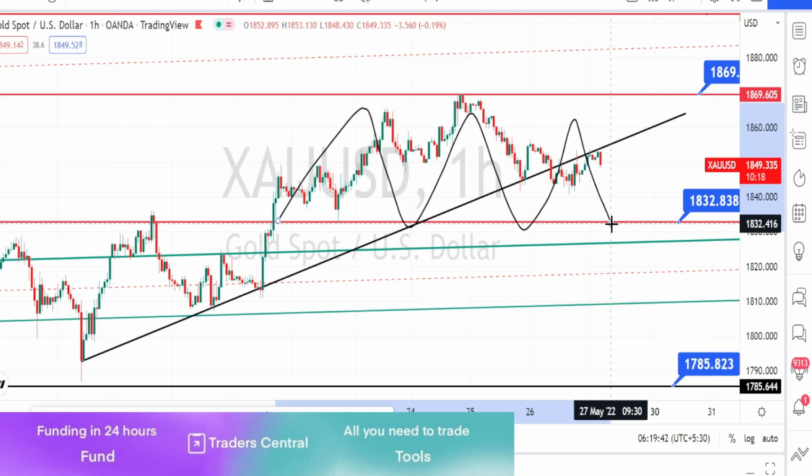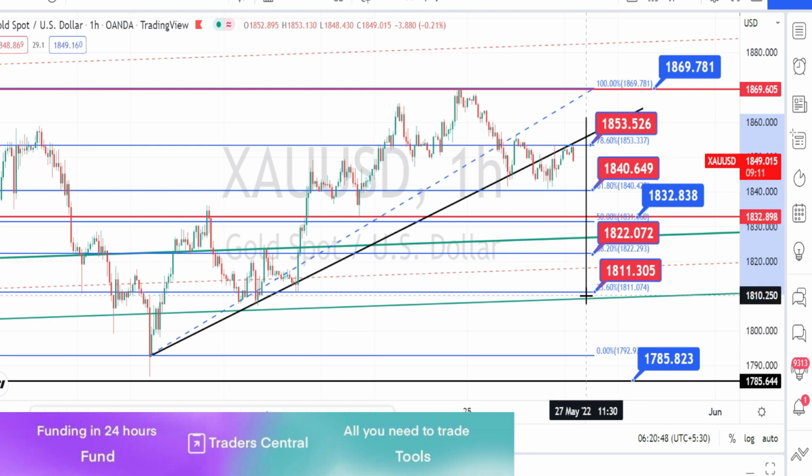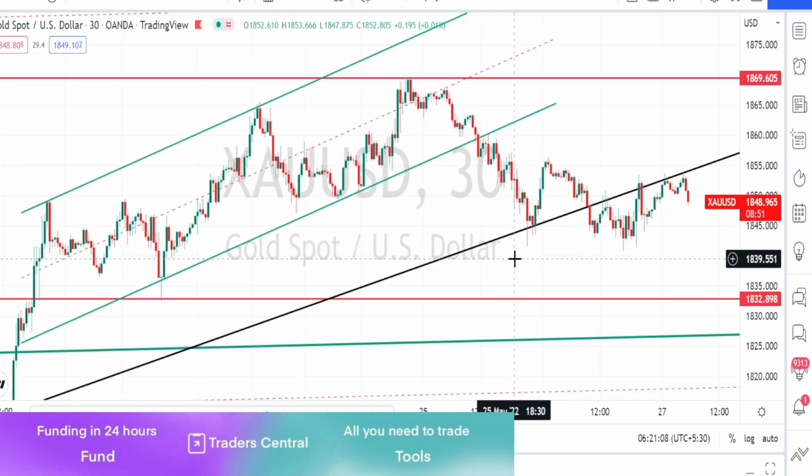Let us mark the support and resistance levels. So these are all the resistance and support levels for hourly time frame. Let us do the analysis in 30 minutes time frame. I am in 30 minutes time frame.